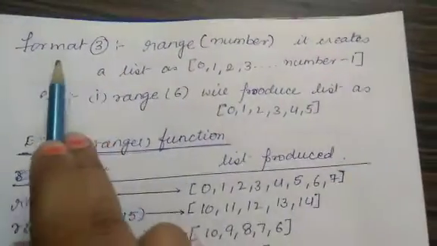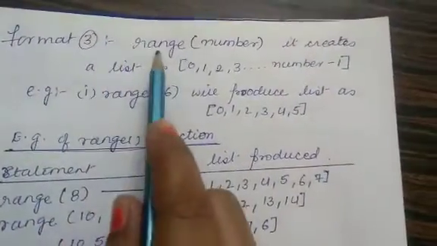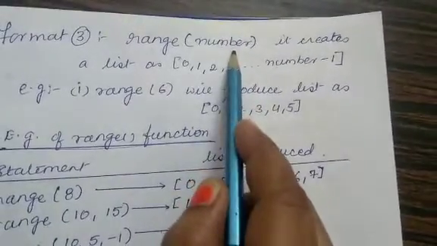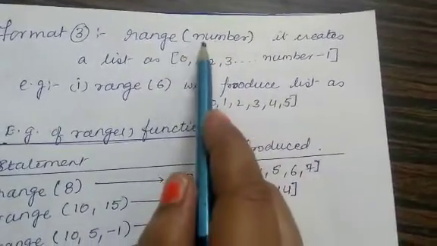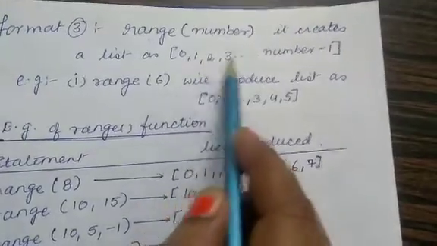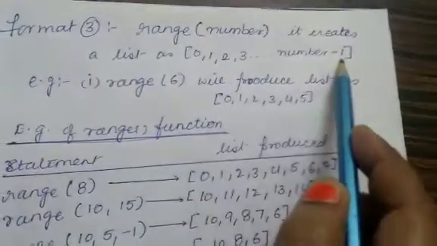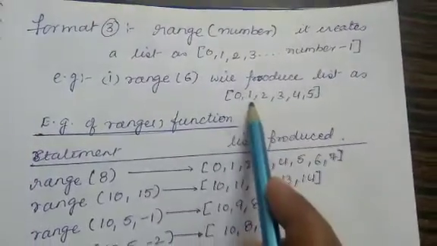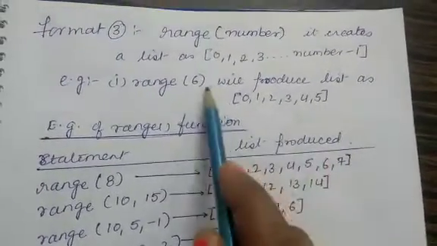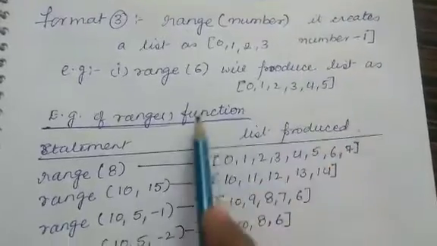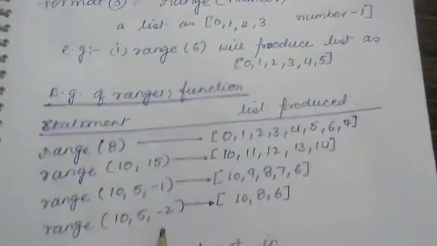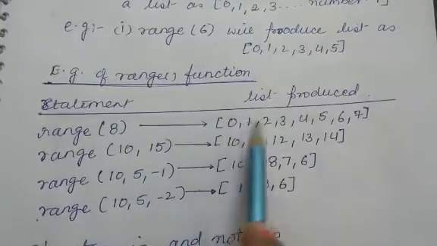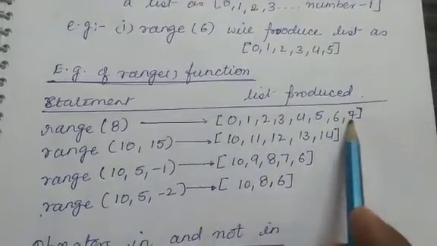Third format of range is you write range and any one number. Now if you write only one number, then the list is created as 0 to number minus 1, that is 0, 1, 2, 3 to number minus 1. So example, if you write range(6), it will produce the list as 0, 1, 2, 3, 4, 5, that is 6 minus 1. So few more examples of range function. If your statement is range(8), the list produced will be 0, 1, 2, 3, 4, 5, 6 and 7.